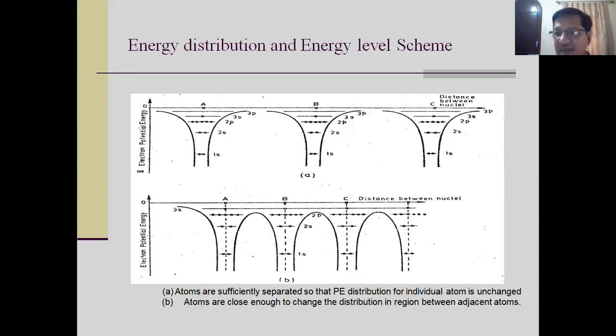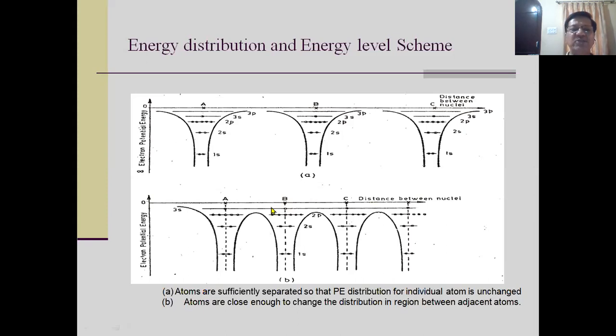So change in p will change the energy, because energy is given by p square by 2m, which you have studied. Please remember lambda equal to h by p. So wave mechanical coupling causes change in lambda, causes change in p, causes change in E.